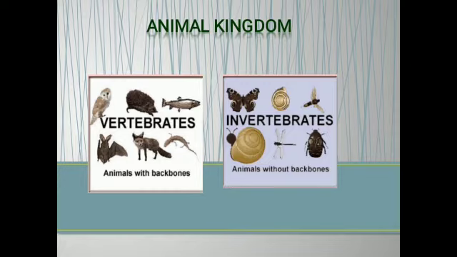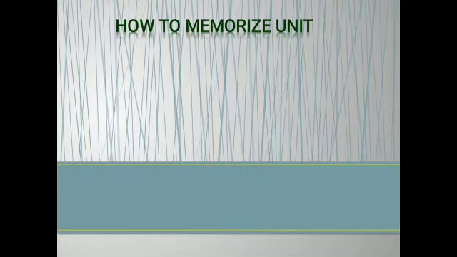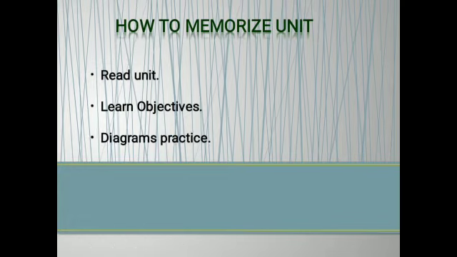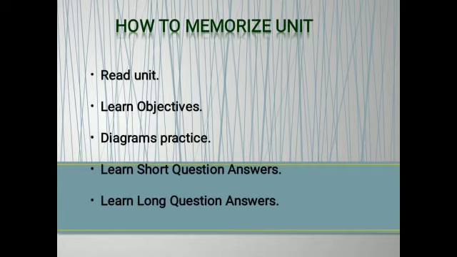Now the last, very important task, is how to memorize this unit. To memorize this unit, you must read the chapter so that you can prepare yourself for the objective, and learn the objectives that are given in this unit. Also practice diagrams with labeling and learn short question answers as well as long question answers. I hope that you will follow my instructions, or you must follow the instructions for a better outcome.